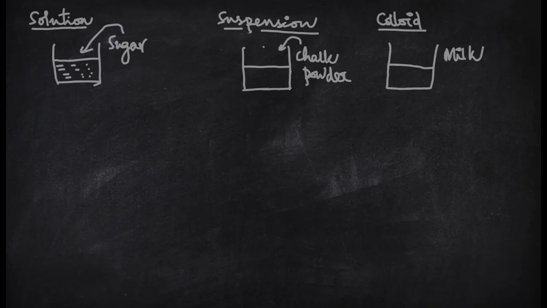If you stir, the chalk powder will not mix and the particles will be suspended. The particles of chalk will be like this. In the third beaker, if some milk is added and you stir, the milk will be mixed. The first one is called a solution, the second one is a suspension, and the third one is a colloid.